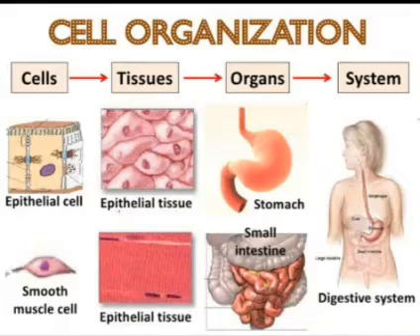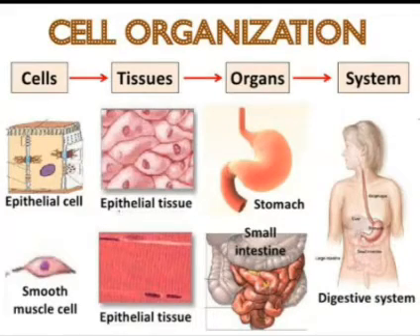For example, cells which form the lining of the skin constitute the epithelial tissue. Lining means a protective covering which protects the inside surface. So the cells which form the protective covering which protects the inside surface of the skin constitute the epithelial tissue.